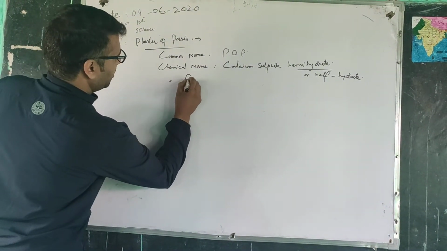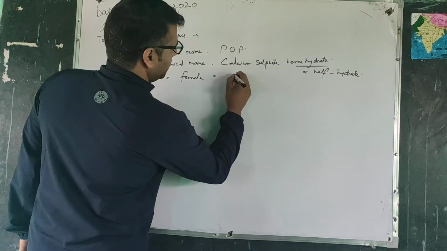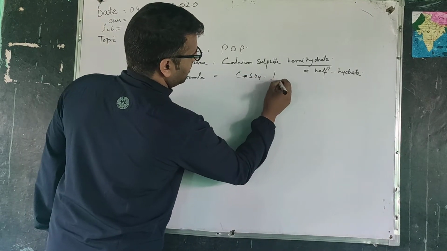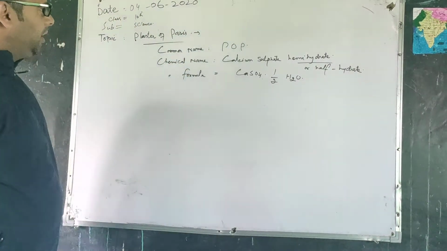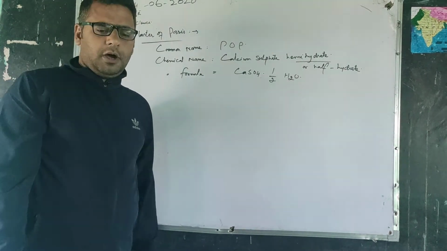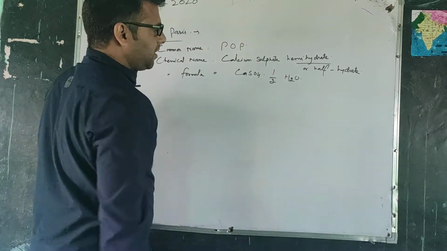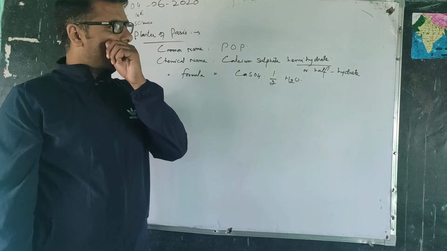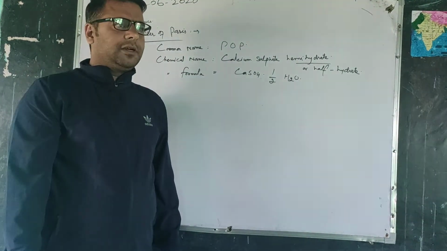Now the chemical formula. The chemical formula of this compound is calcium sulfate, CaSO4 half of H2O. So this is the chemical formula of plaster of Paris, CaSO4 half of H2O, half of a water molecule. This half of water is called the water of crystallization. What's water of crystallization? It is present in the crystals of the salt, and it does not wet the salt because it's a part of the crystals of the salt.